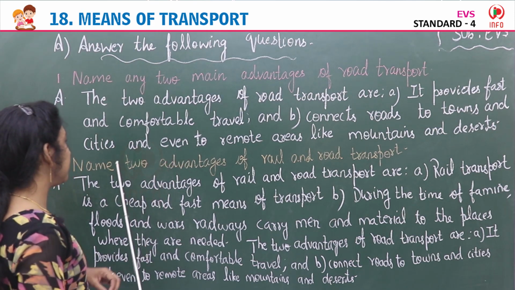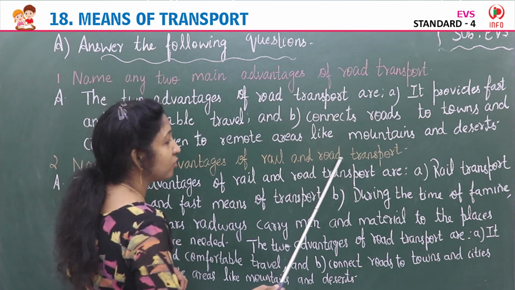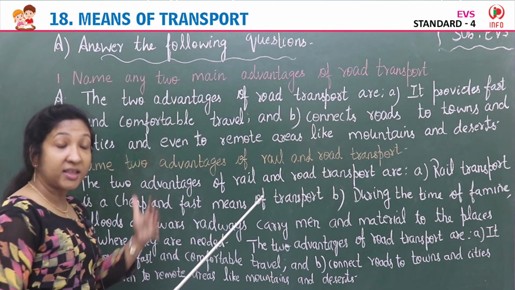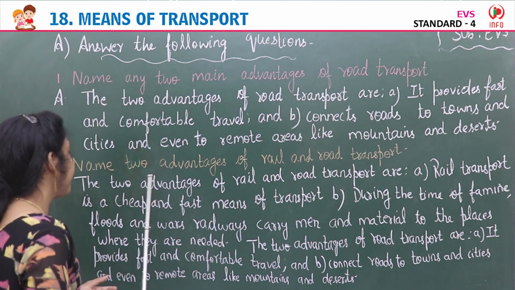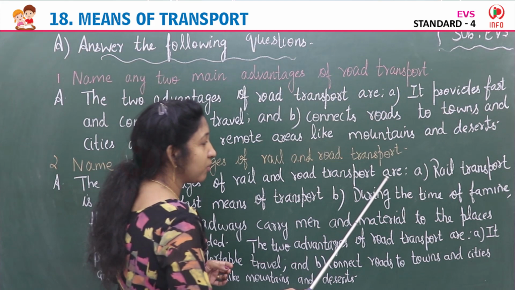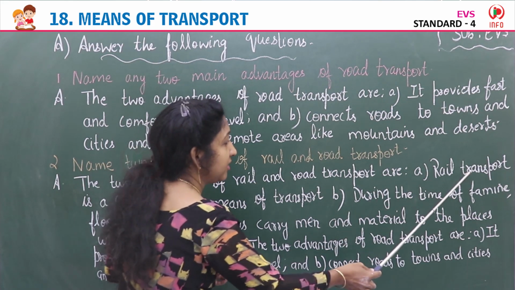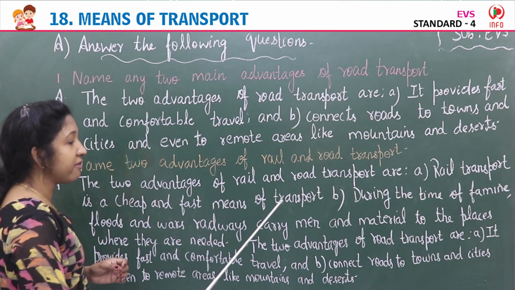Now second question, name two advantages of rail and road transport. So what are the advantages of both road and rail transport? The two advantages of rail and road transport are: A, rail transport is a cheap and fast means of transport.